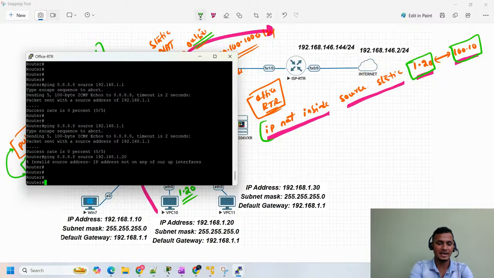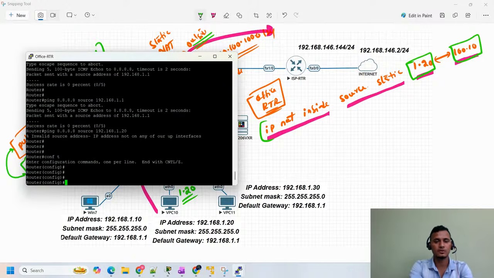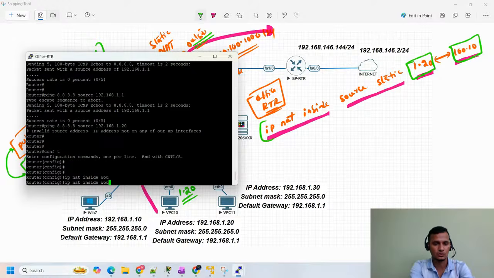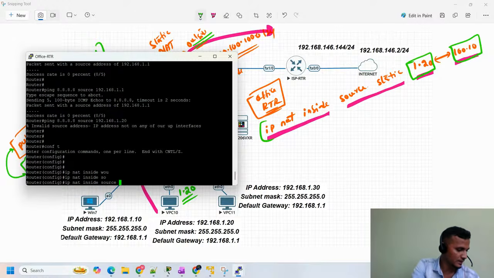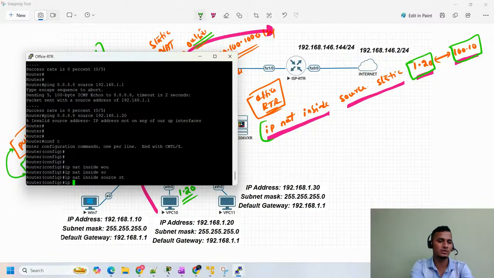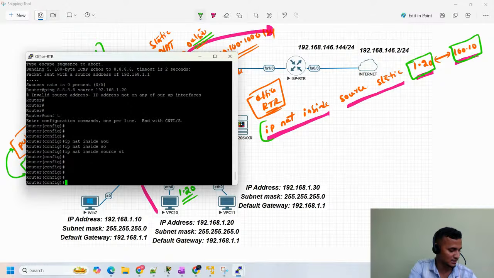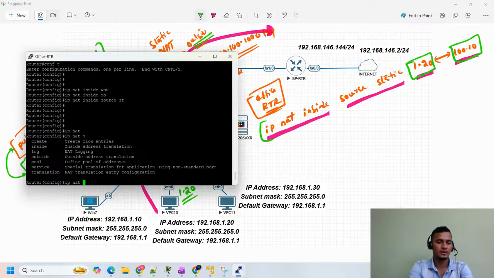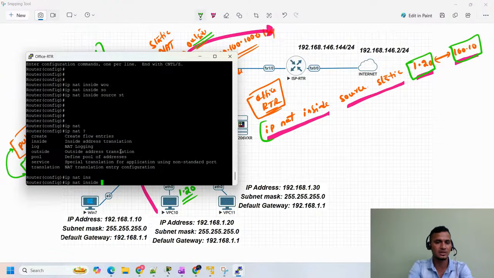So let me configure the NAT. Now global configuration. What we decided, we are going to configure IP NAT inside source. What type of NAT are we going to use? One more thing, guys: networking is a very easy thing. If you don't know the commands, you can type IP space NAT, then use a question mark, and you'll get inside or outside or pool, services, translation, create. I'm going to use inside, so my users are sitting inside.